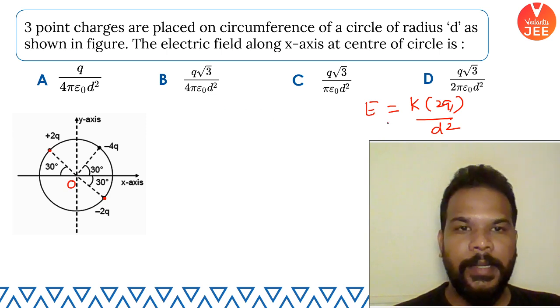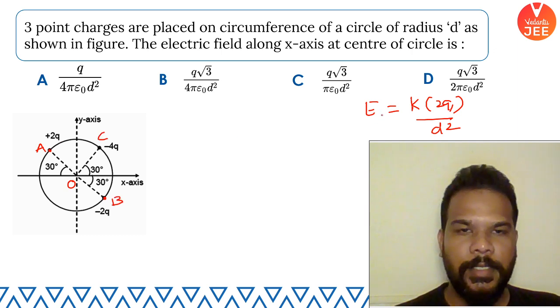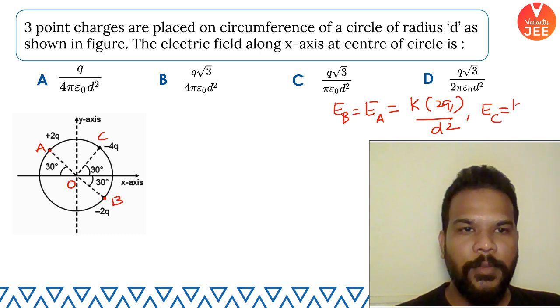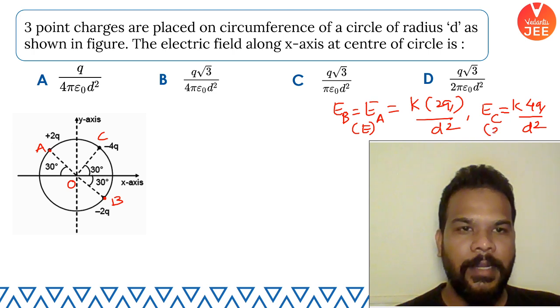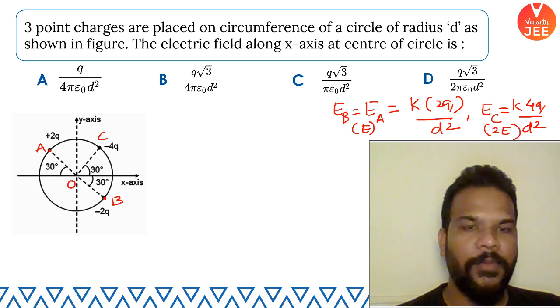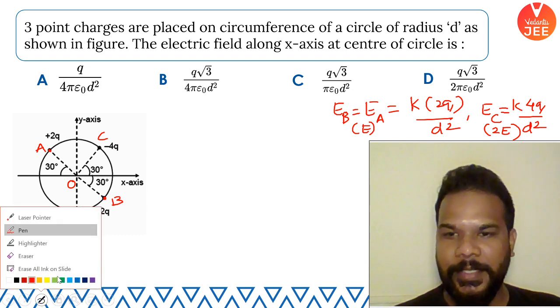Let me give them names A and B, and this one is C. So this is the electric field of A and the electric field of B. But the electric field of C is going to be k 4Q by d square, which is double that value. So if you call the electric field of these two as E, then the electric field of C is 2 times E. Now guys, the important part here, pay attention to this.